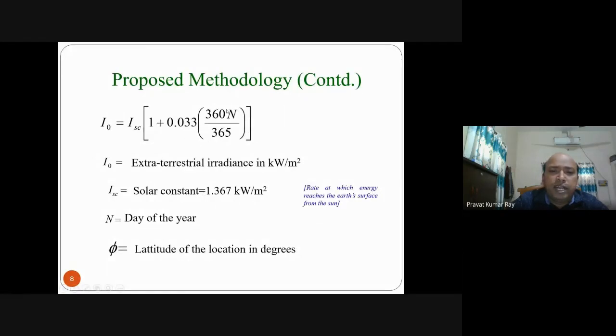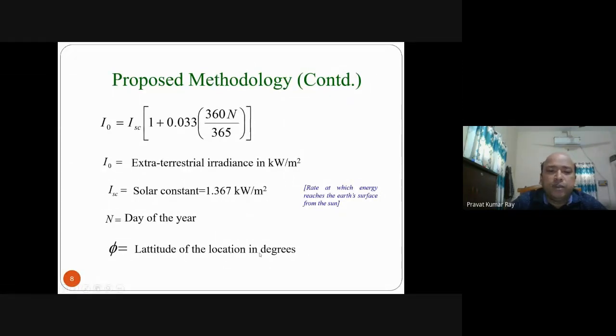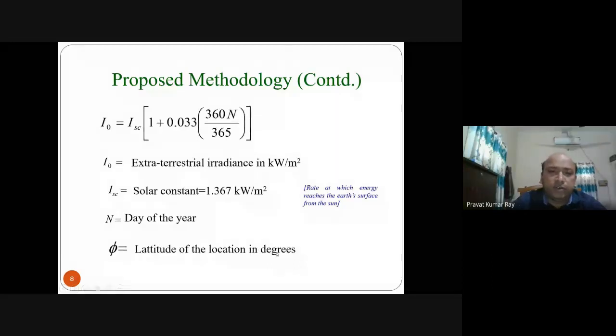This is the rate at which energy reaches the earth's surface from the sun. For a particular day of the year, putting this n value, if it is January 1st, you can take the day of the year as n equal to 1. For December 31st, you can take n equal to 365. And phi is the latitude of the location in degrees. So using n and ISC, you can find out I0. Phi is the latitude of the place for which you are finding it.